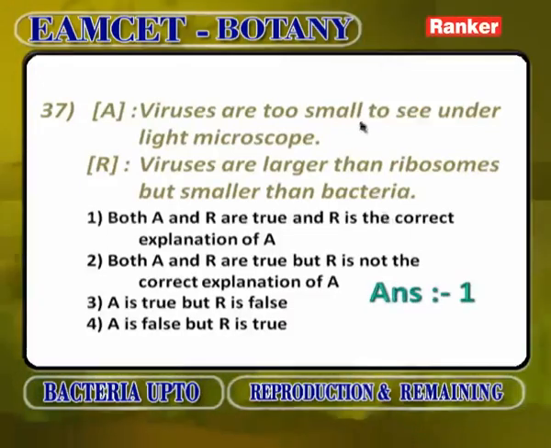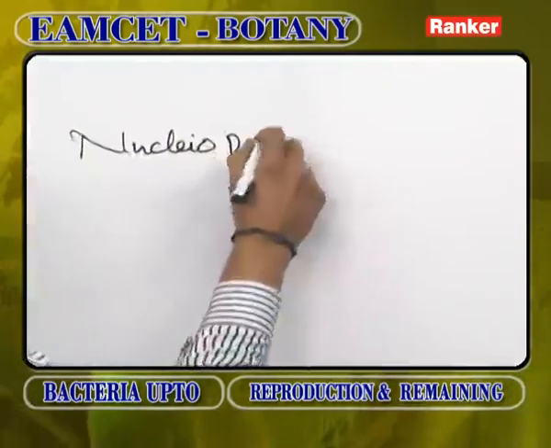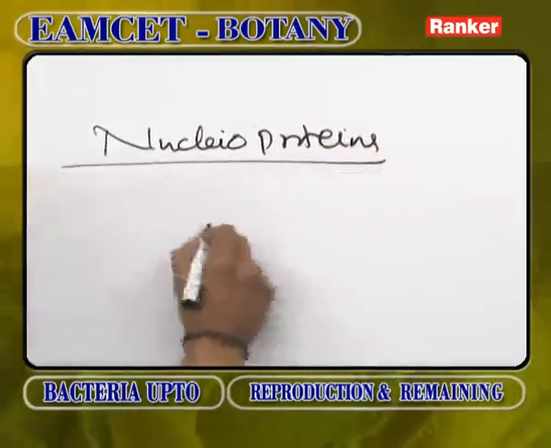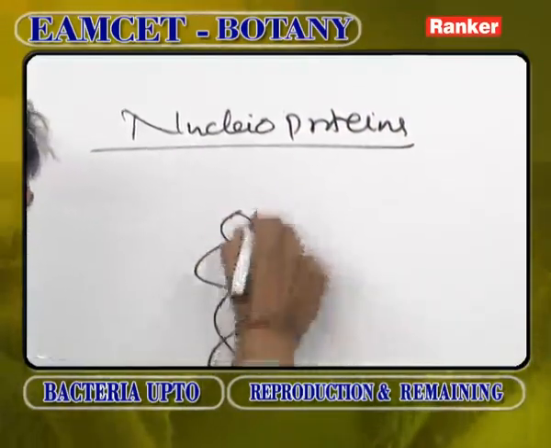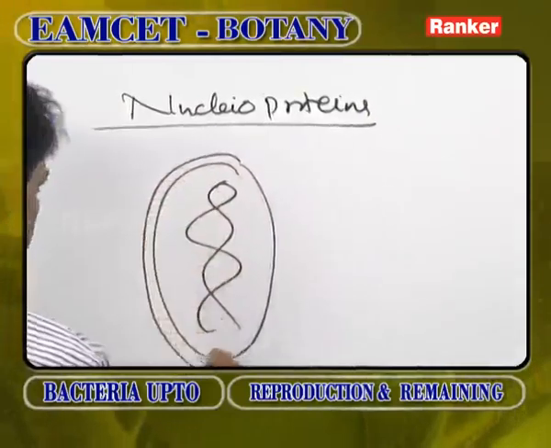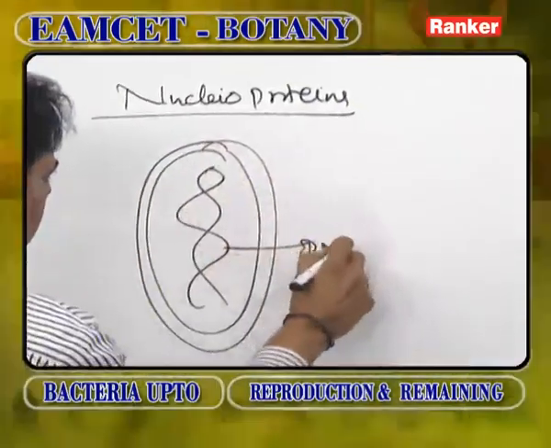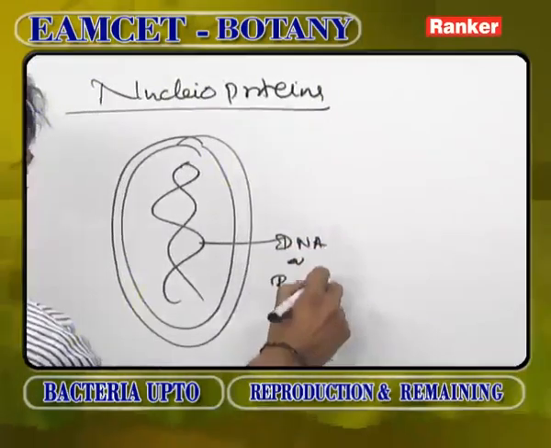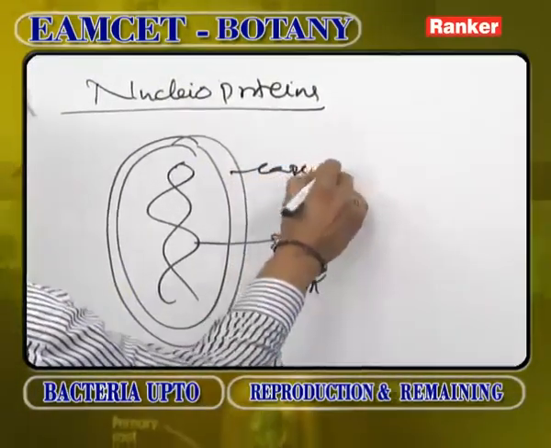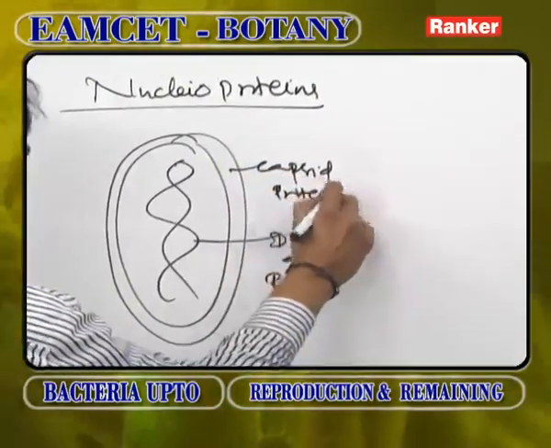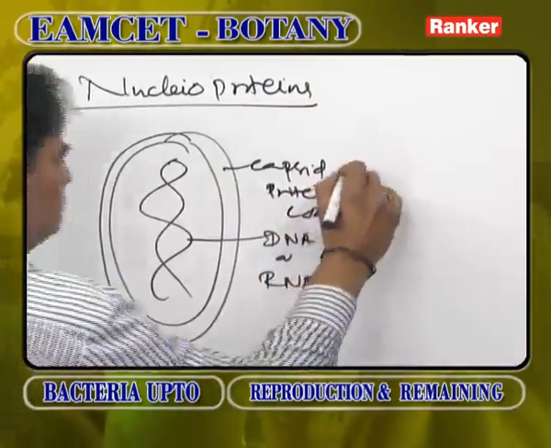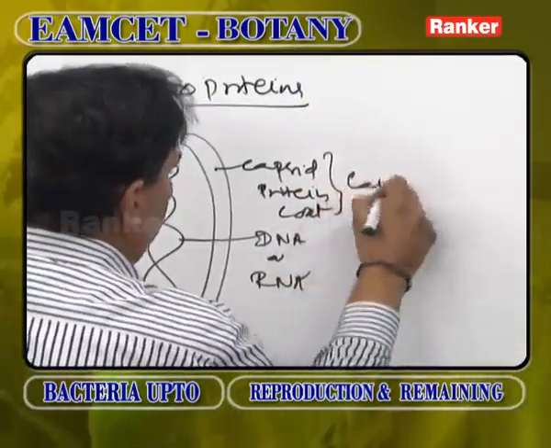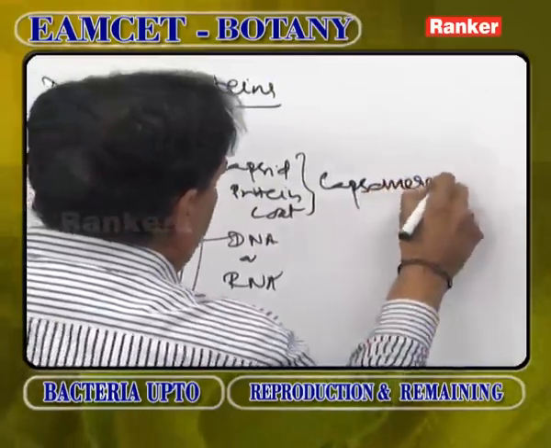Viruses are too small to see under a light microscope. Definitely they are very small. Viruses are made up of nucleoproteins. If you see a virus structure, it shows a central genetic material and a capsid protein coat. This genetic material is either DNA or RNA. This protein coat is called the capsid, which is made up of small bits called capsomeres.